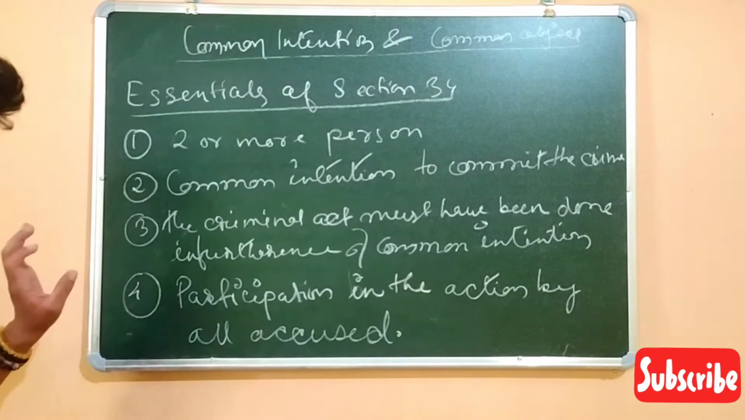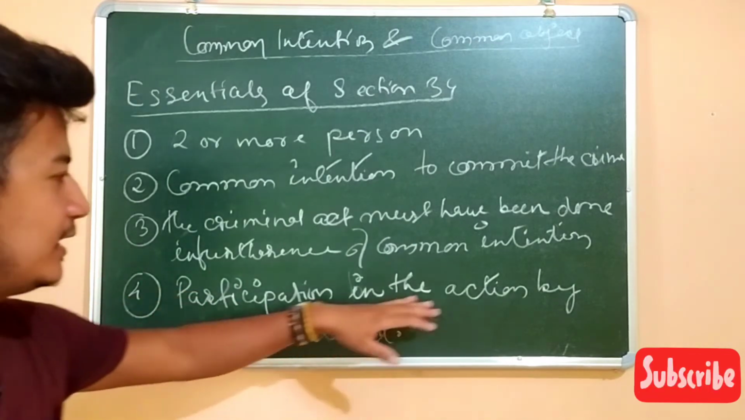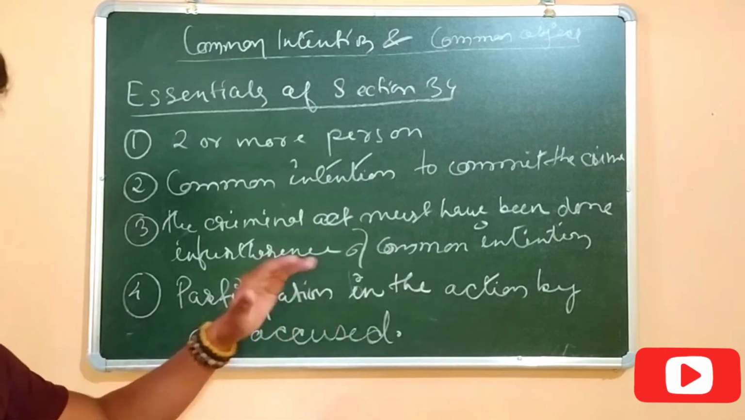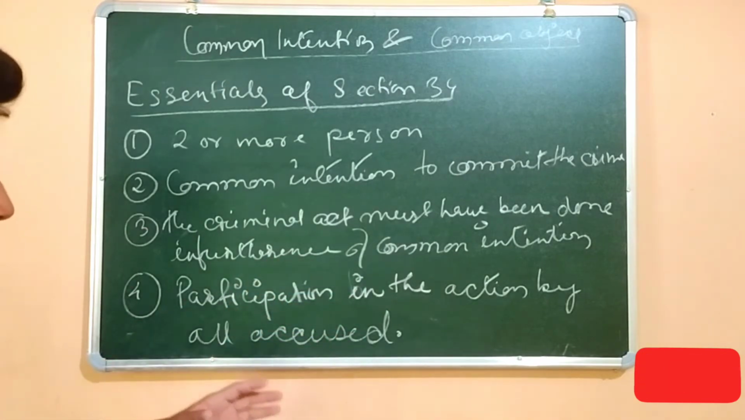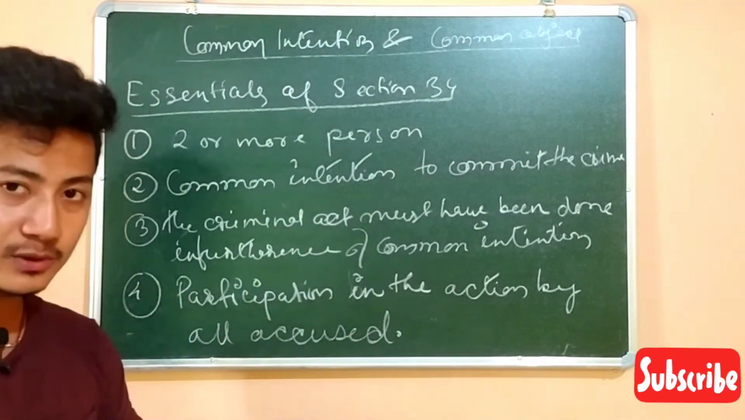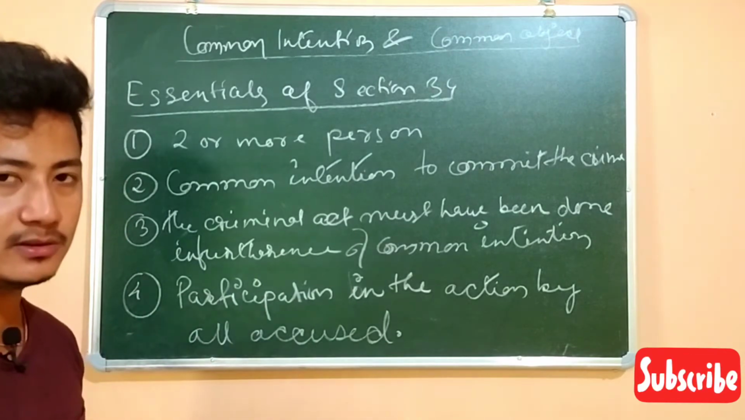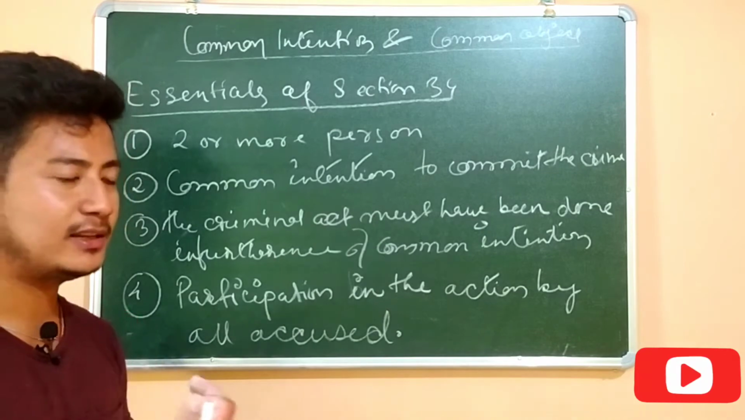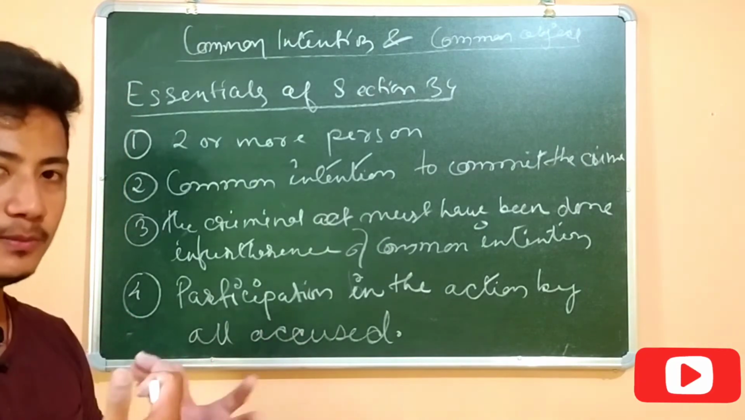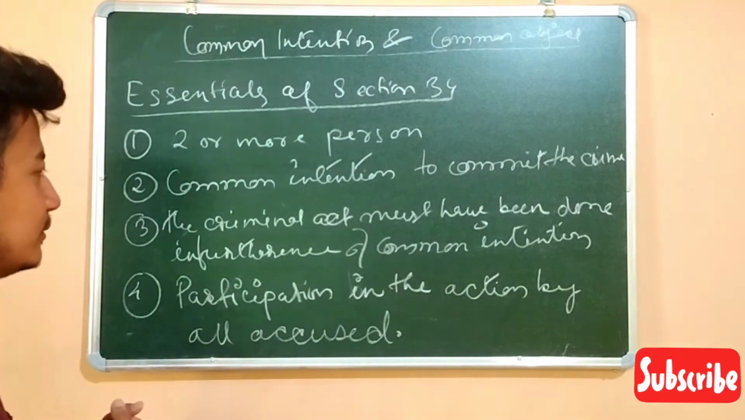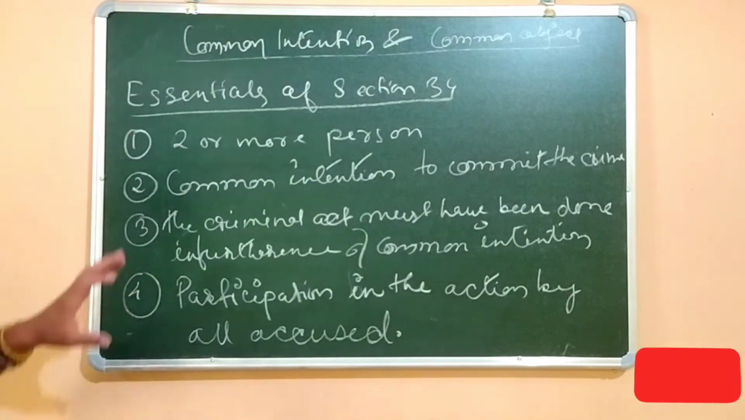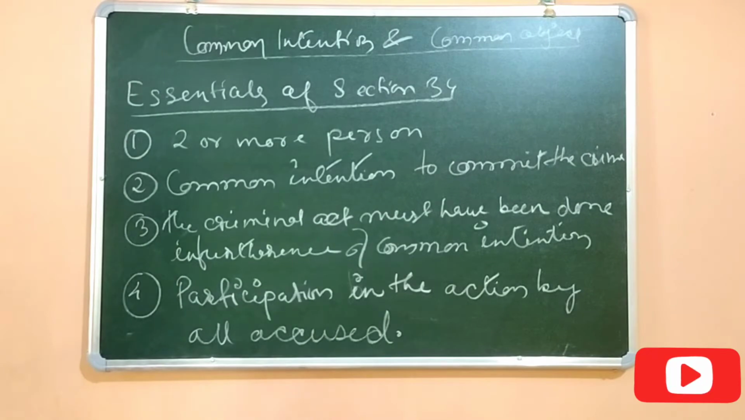And number 4, the last essential is participation in the action by all the accused. All of them have to participate in that action. It is not necessary that if they are going to murder someone, all of them have to stab the person with a knife. One person is sufficient, the other is assisting him, so all of them will be convicted under the crime of murder. So these are the essentials of the common intention under section 34.